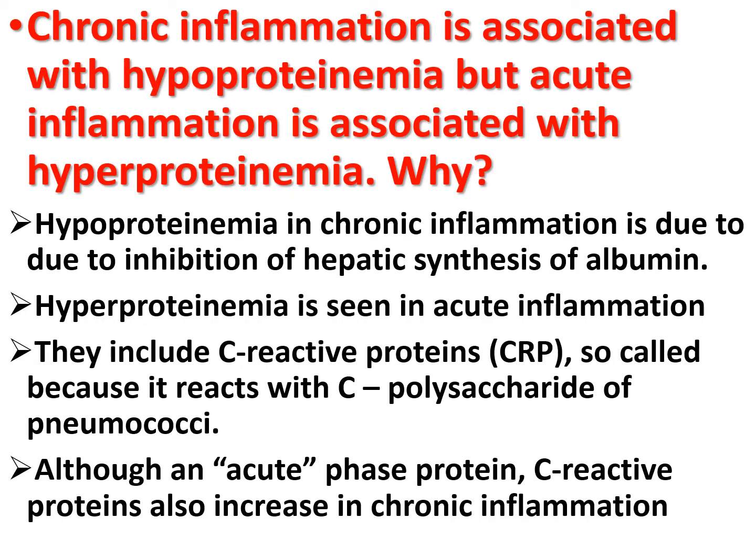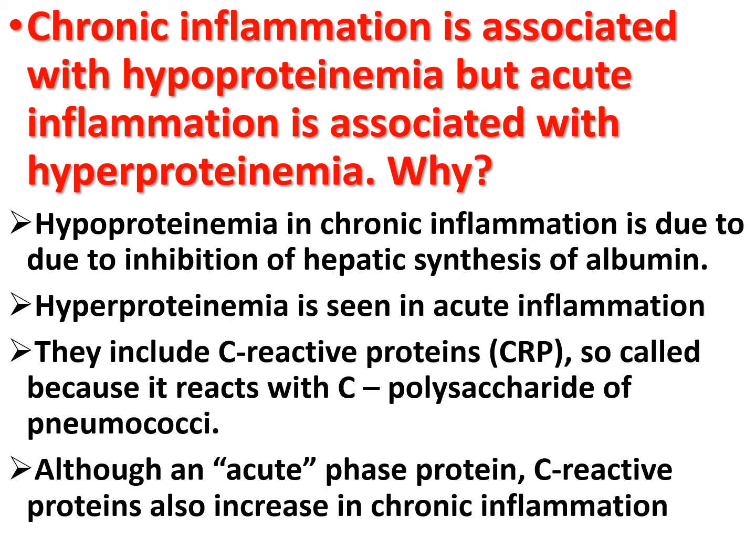Now, chronic inflammation is associated with hypoproteinemia, but acute inflammation is associated with hyperproteinemia. Why? Hypoproteinemia in chronic inflammation is due to inhibition of the hepatic synthesis of albumin by inflammatory mediators. So, hyperproteinemia is seen in acute inflammation.